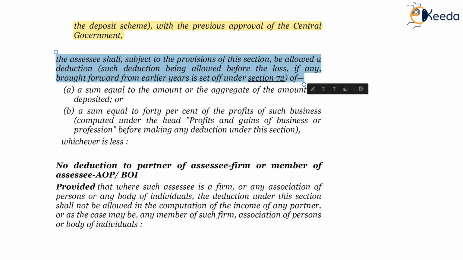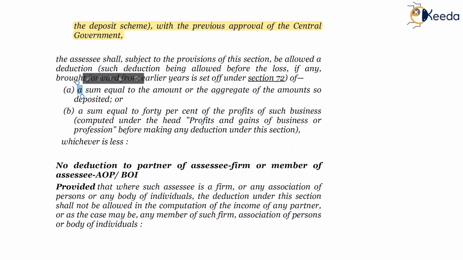The amount of deduction available is a sum equal to the amount or the aggregate of the amounts so deposited, or a sum equal to 40% of the profit of such business, 40% of the profits computed under the head profits and gains of business or profession before making any deduction under this section.